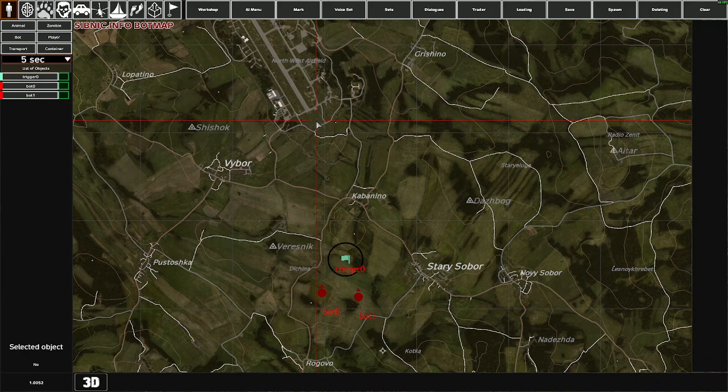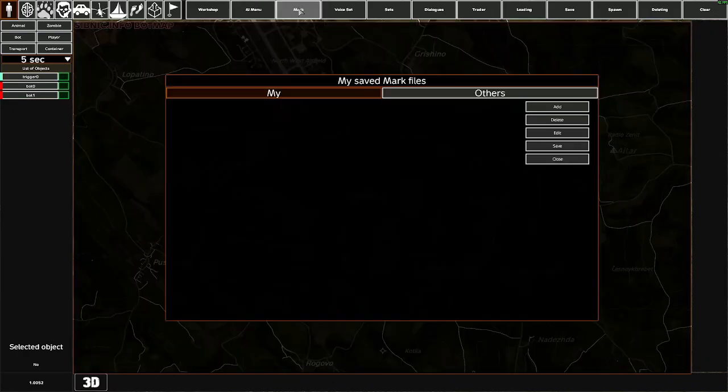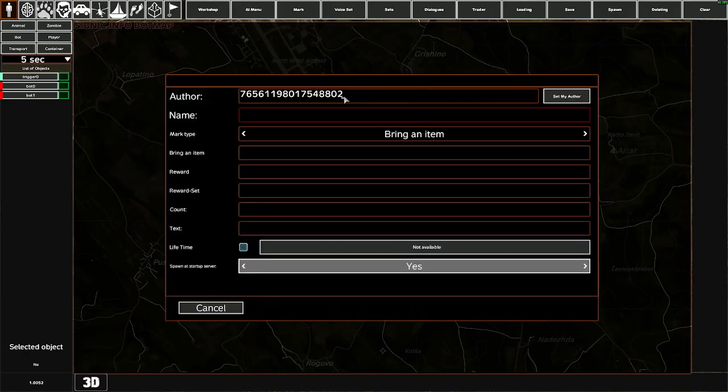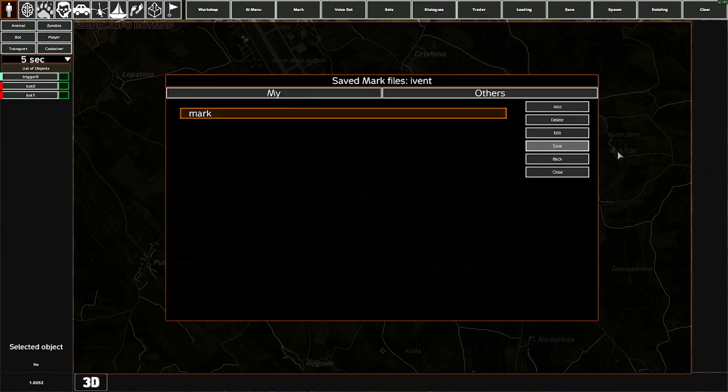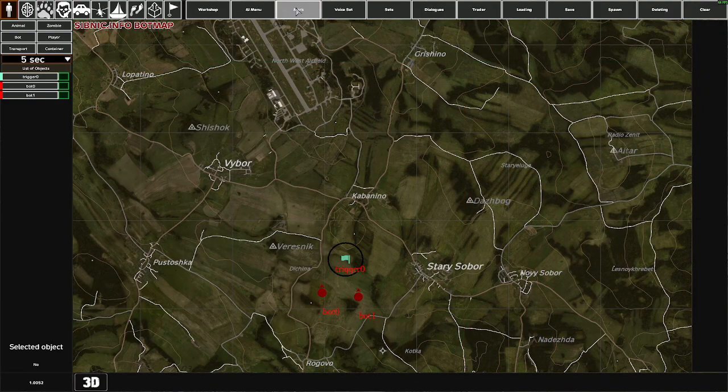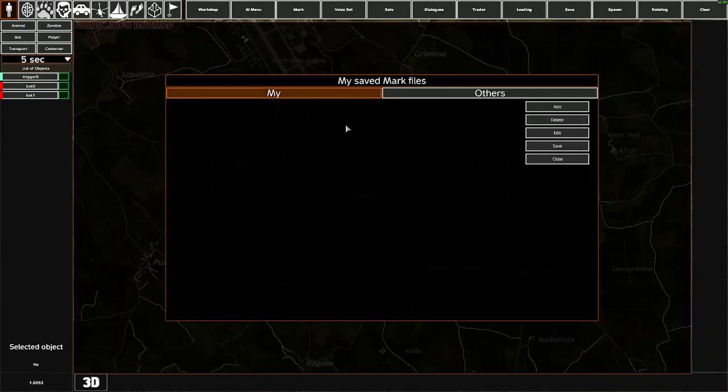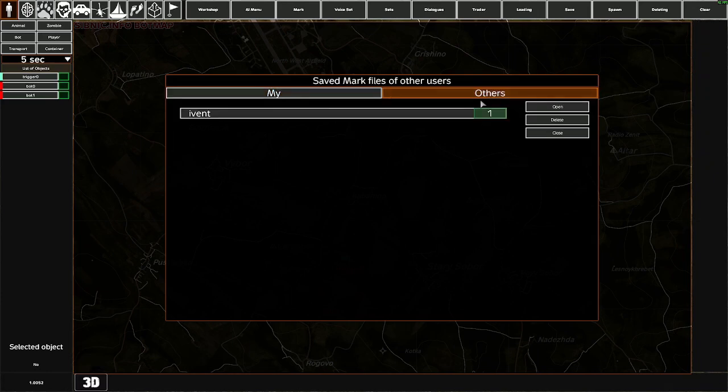Now let's look at this issue. For example, to create tags, go to the tags section. Add, in the author field, delete our Steam ID, and replace it with the name of our event. Give it a tag name and save. We go back to the tag section and see that in the field we don't see any authors. That is, after we created an author named event, it was automatically moved to the Other section. We open it and see our tag.